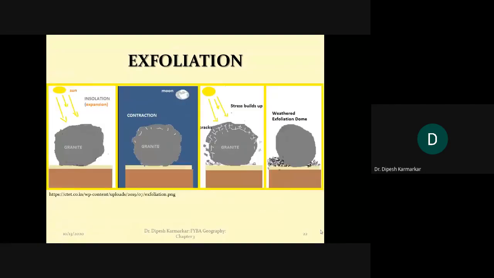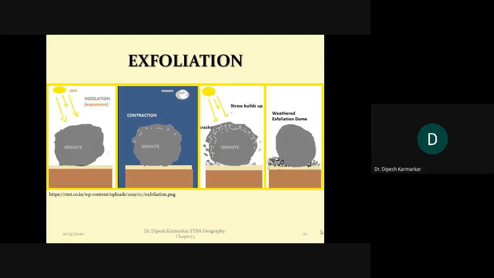Okay, as you can see in this photograph, it's a granite which is shown here. And as you can see in the first stage, the expansion is taking place of the outer layer because of insolation, because of the sun's energy or because of heat. Okay, while during the night we can see the contraction process taking place.